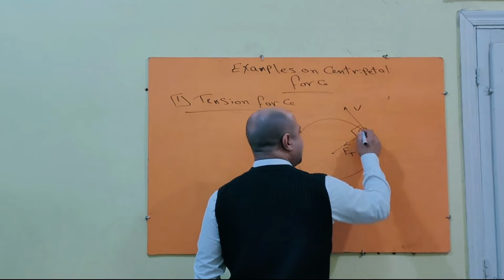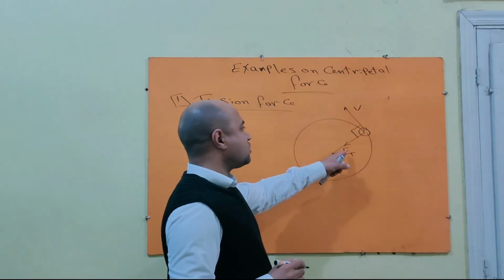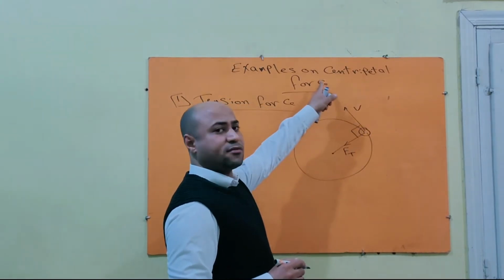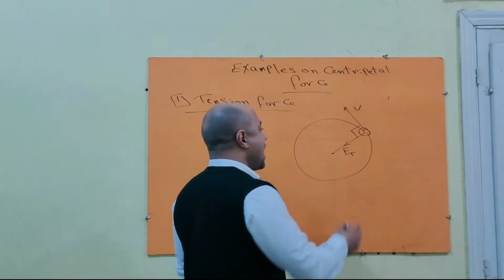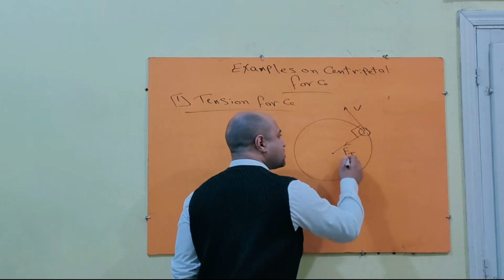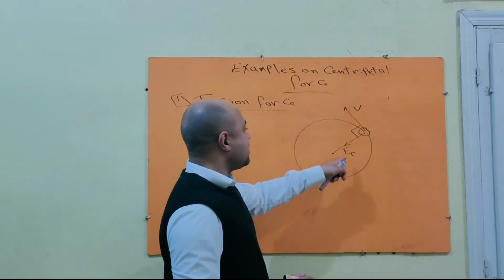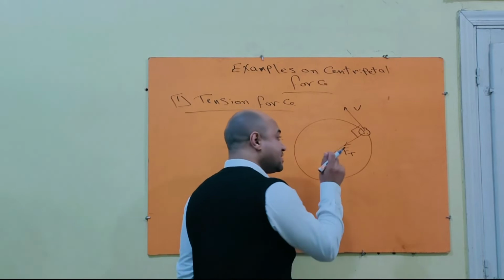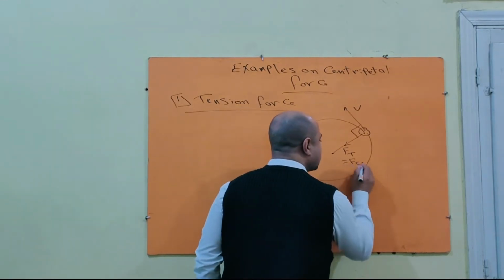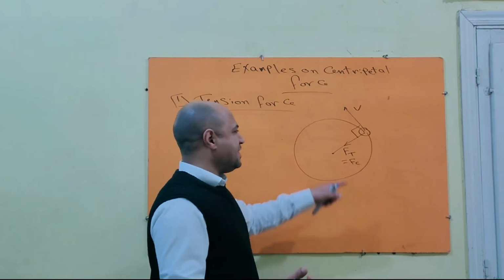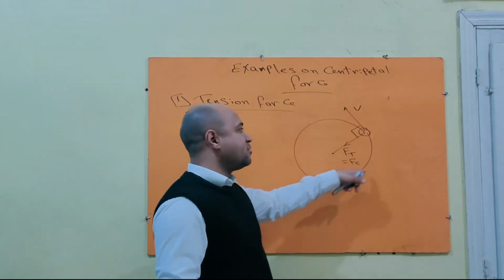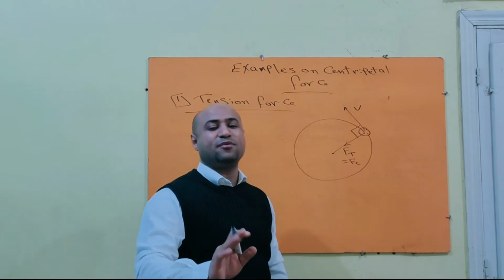Okay, and this stone, when the thread is cut, will move in a tangent, right? So that is the direction of movement. And the acting force, which is called tension force, acts normally. So in this case, this tension force is called centripetal force, because it acts normally to the direction of movement, and it keeps the body moving in a circular path with constant speed and changeable direction.